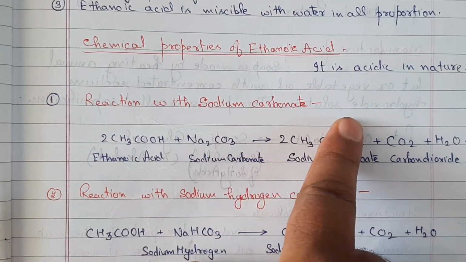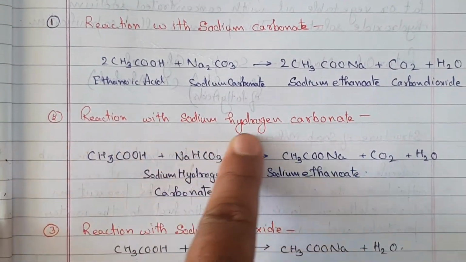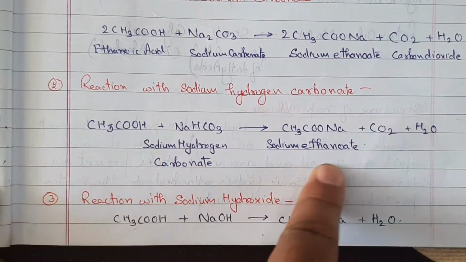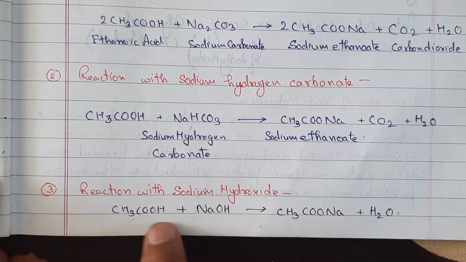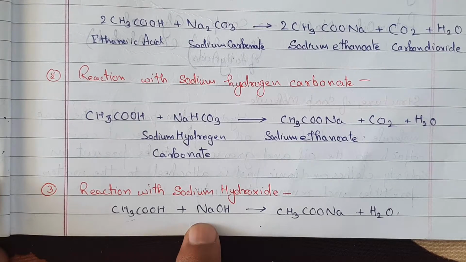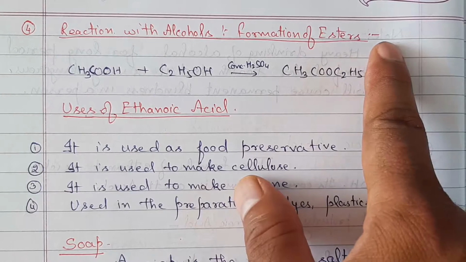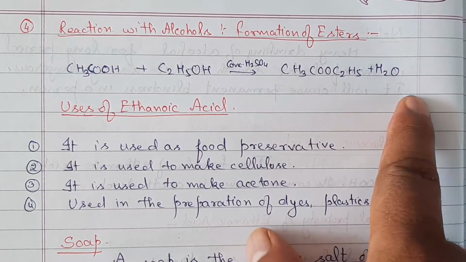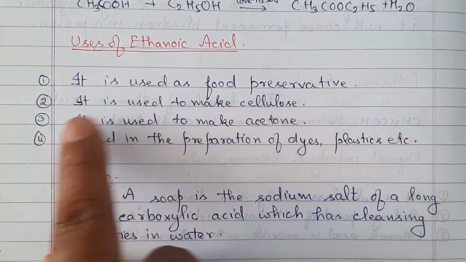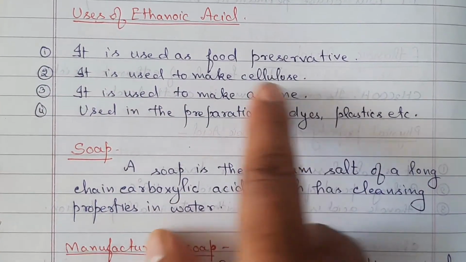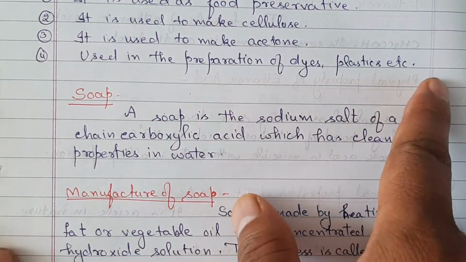Reaction with sodium carbonate is shown. Reaction with sodium hydrogen carbonate is shown. Reaction with sodium hydroxide. Reaction with alcohol. Formation of esters. Reaction is shown. Uses of ethanoic acid. It is used as a food preservative. It is used to make cellulose. It is used to make acetone. Used in the preparation of dyes, plastics, etc.